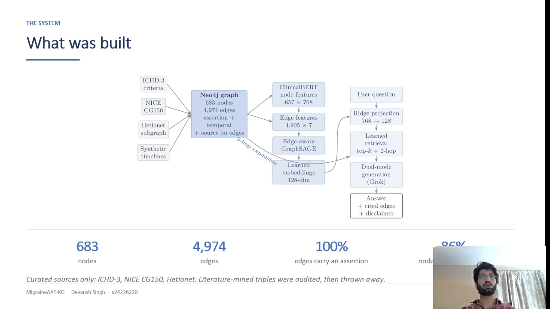Then whenever a user question comes in, it uses those learned embeddings, extracts the nodes and fetches the data out of it. Then it passes those sources to Grok to generate answers. The answers are now cited with edges and disclaimers.